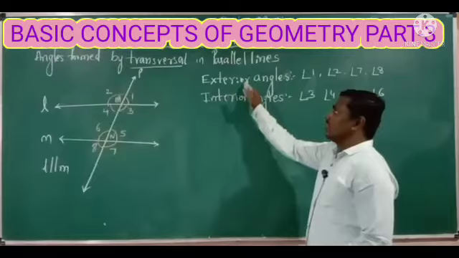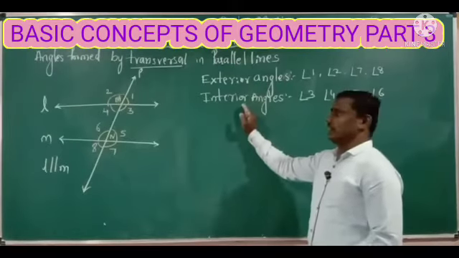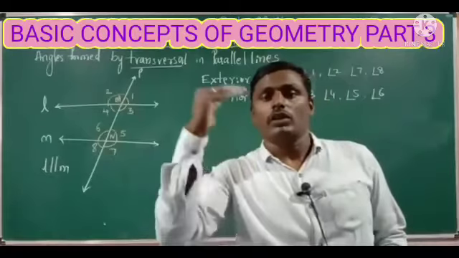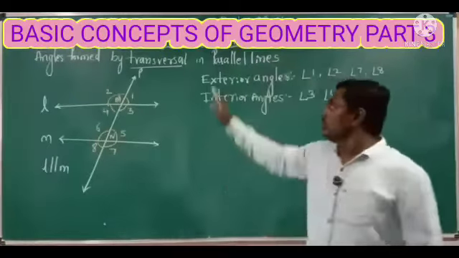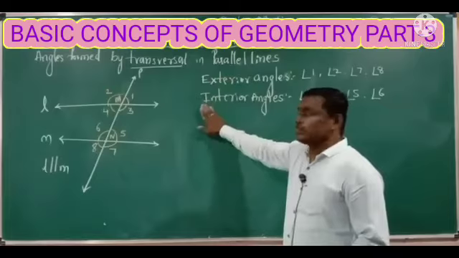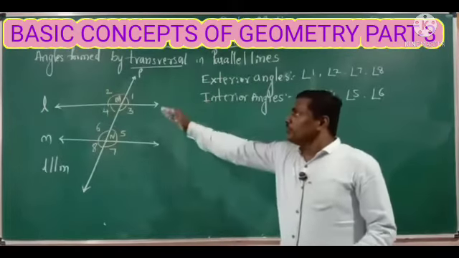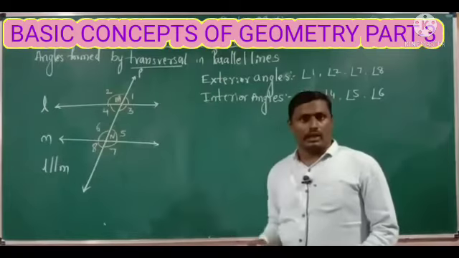Okay, exterior angles and interior angles. Exterior angles lie on the outer part of the parallel lines, whereas interior angles lie between the 2 parallel lines.